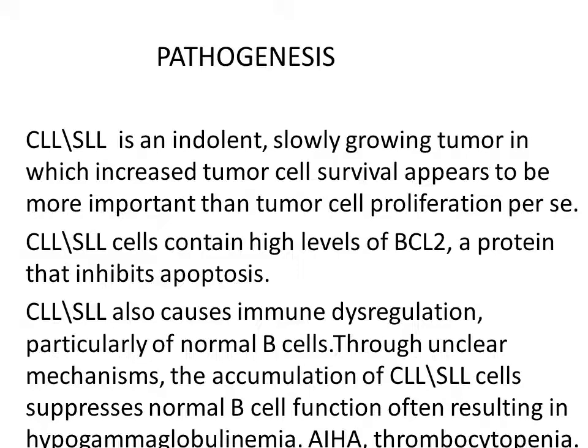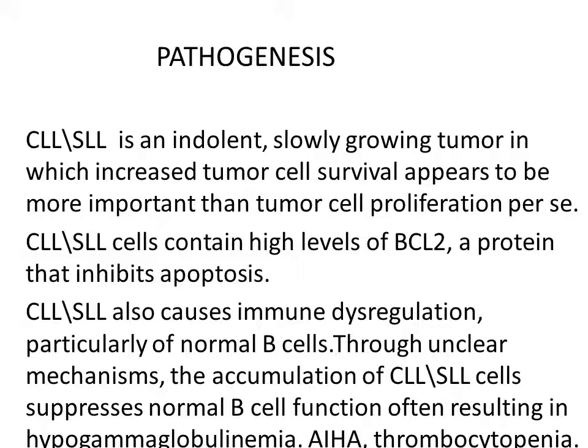Pathogenesis, CLL or SLL. When the count of lymphocytes in the peripheral blood is more than 5,000, we will label this case as CLL. If this count is below 5,000, we see monoclonal lymphocytes, we label such cases as SLL. So CLL or SLL, this is an indolent, slow-growing tumor in which increased tumor cell survival appears to be more important than tumor cell proliferation per se.